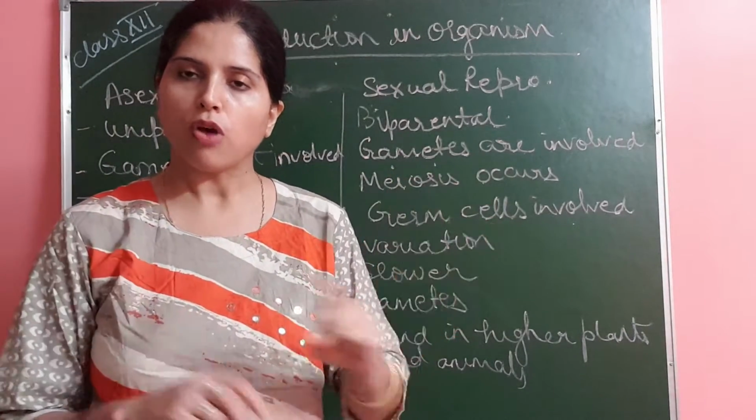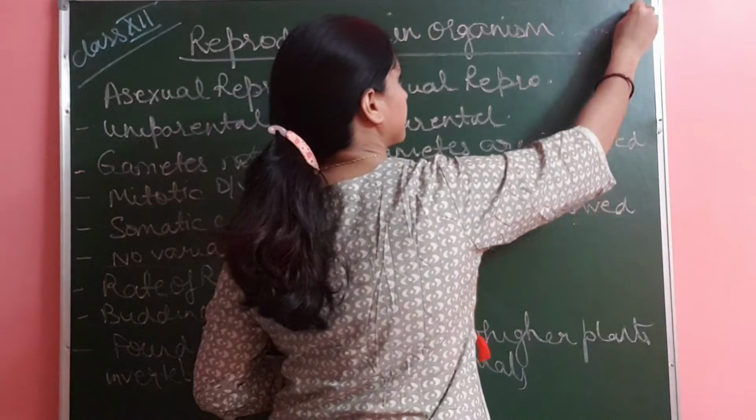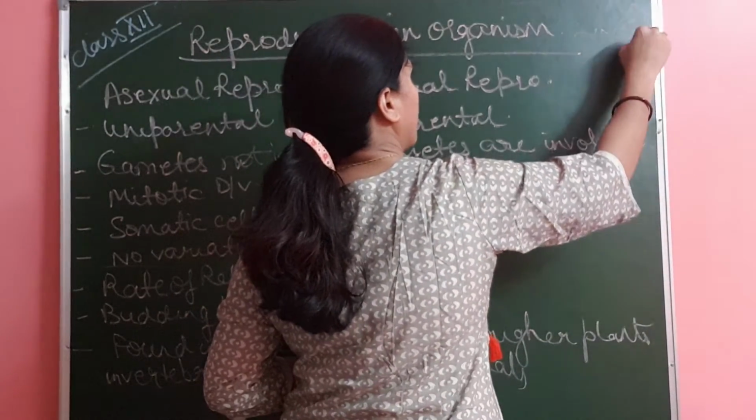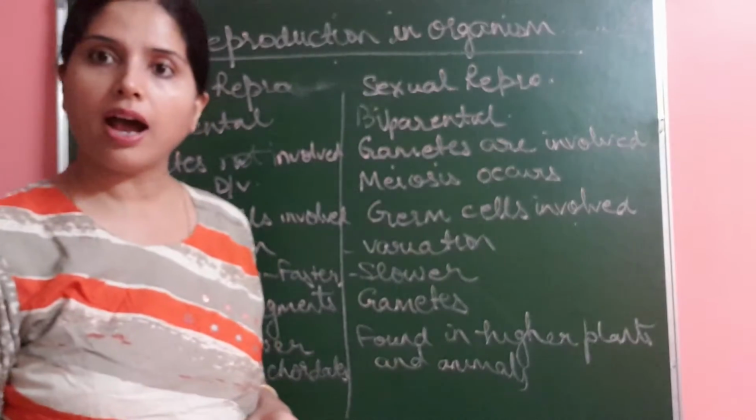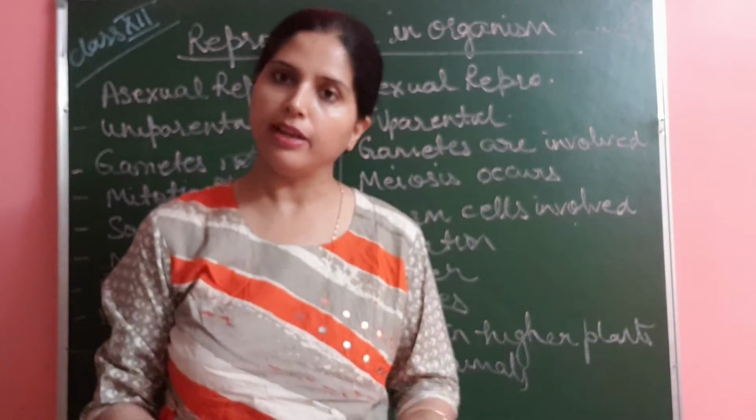From one diploid organism, four haploid cells are formed, and all four have variation, all four are different.